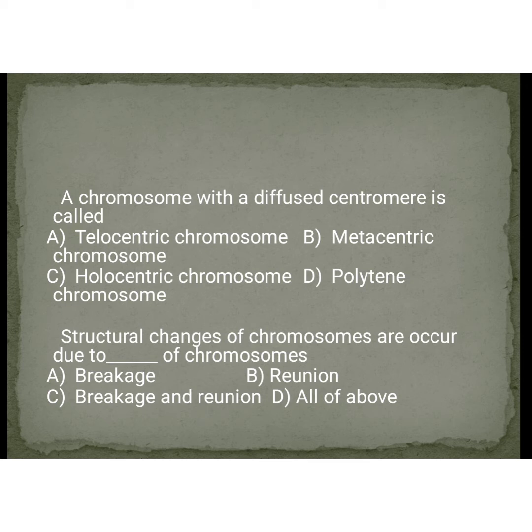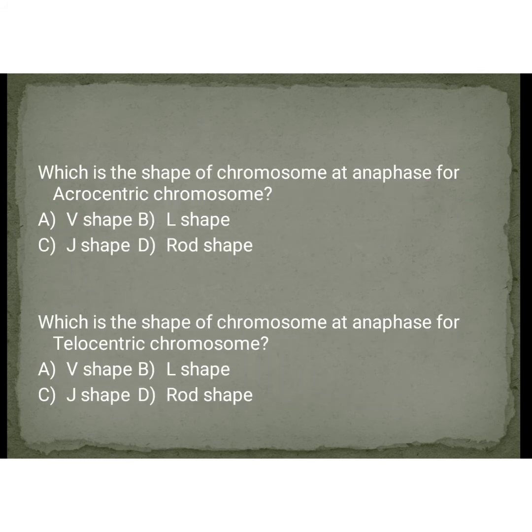Coming to the answer, the chromosome with a diffuse centromere is called as holocentric chromosome, and structural changes of the chromosome are occurred due to breakage and reunion of the chromosome. Both breakage and reunion takes place. That's why structural changes occur in chromosome. Okay, that is structural changes. You know what are they?